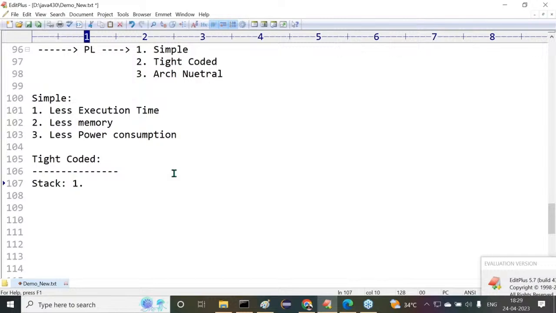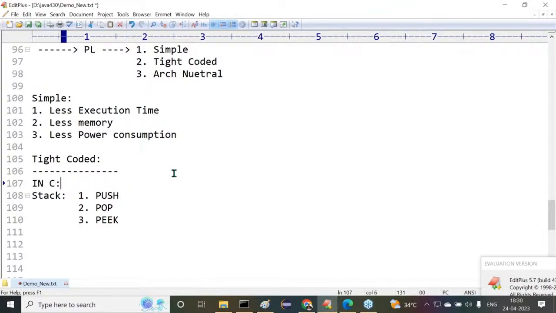First one is push, second one is pop, and the third one is peek. Push means inserting an element. Pop means read and remove. Peek means just read the top element but not remove it.